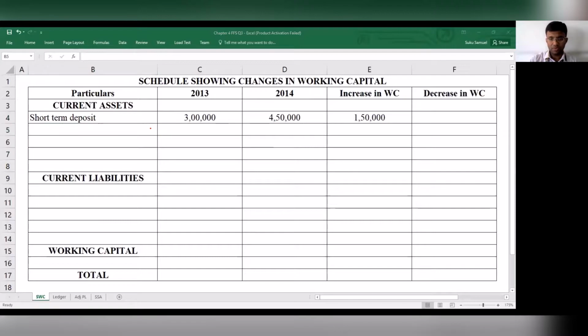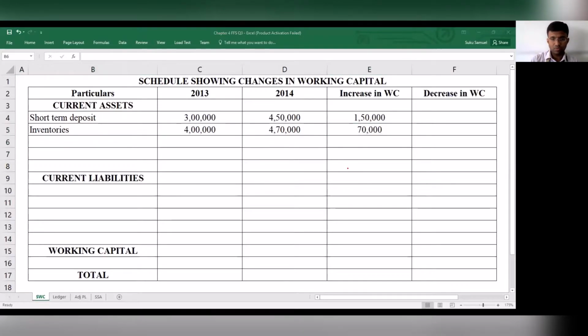Next, what we have is inventories. And how much is inventory? Inventory is 4 lakh, and then we have 4,70,000. Inventory is nothing but your stock, and inventory has gone up by 70,000.